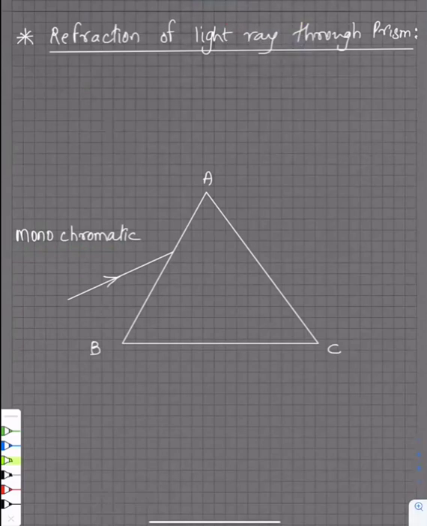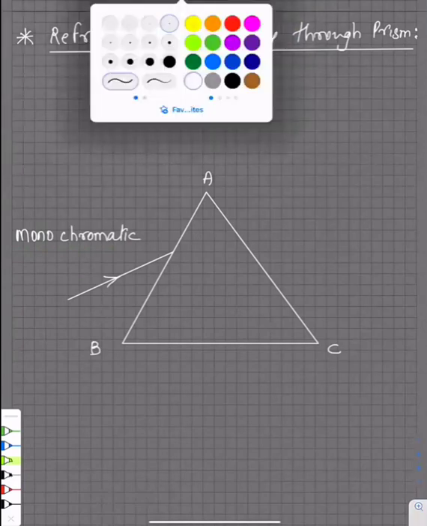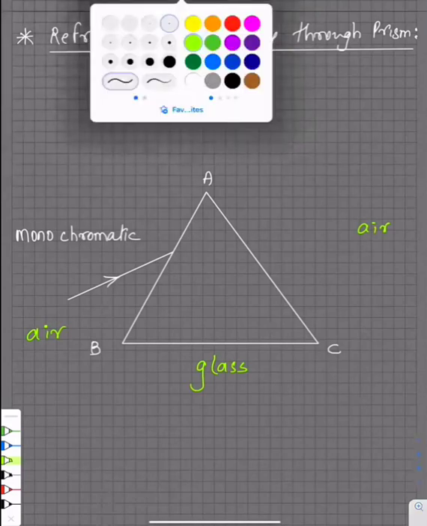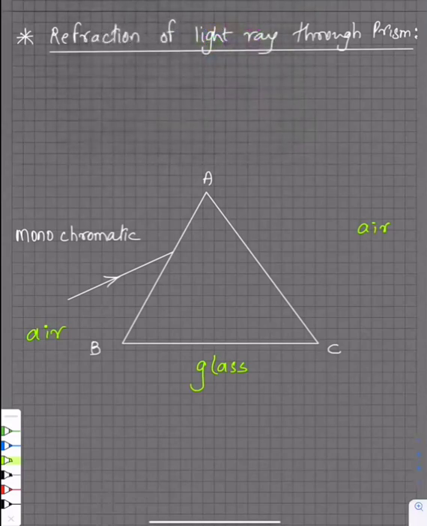Okay guys, next. How is the light ray going now? It's going from air to glass and then coming out to air. These are the mediums. Now, when the light ray is going from air to glass, how will it go, Samir? It will go towards the normal.